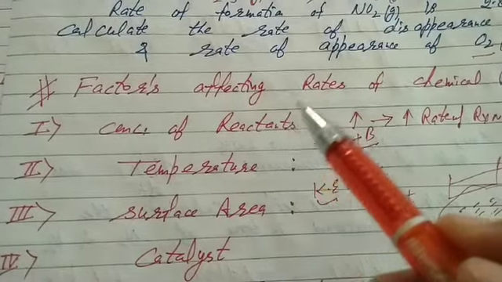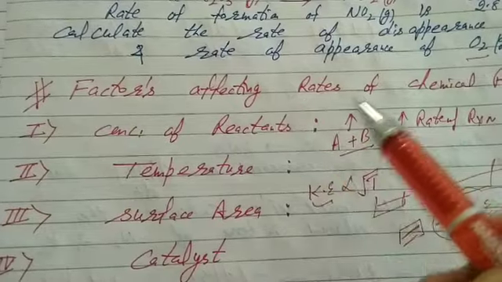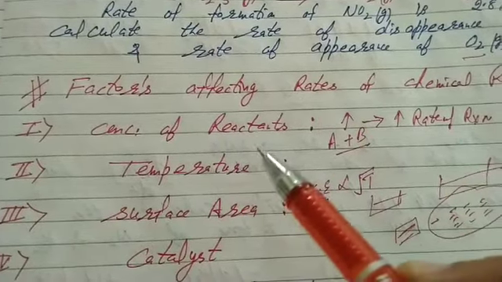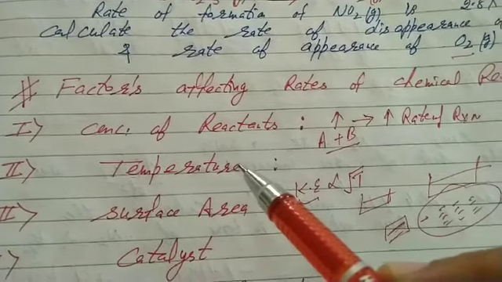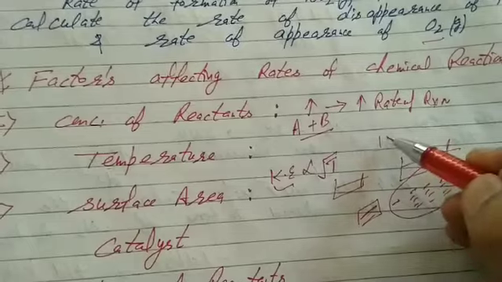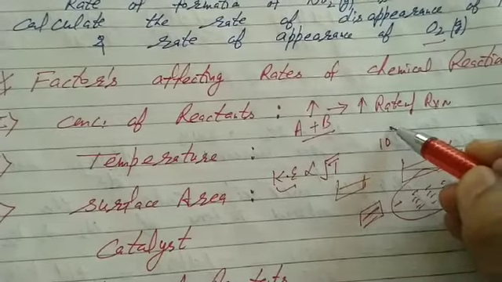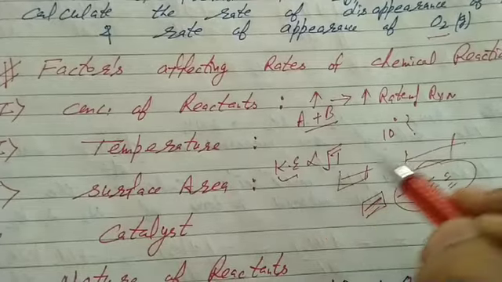Concentration of reactants: more concentration, more intermolecular collisions and more rate of reaction. More temperature, more will be the rate of reaction, and the rate of every reaction becomes double with every 10-degree rise in temperature. We will study this question: why does the rate of reaction become double for every 10-degree rise in temperature? Surface area, more rate of reaction.